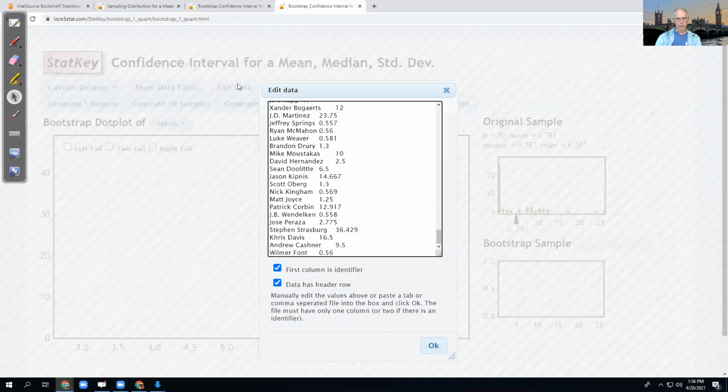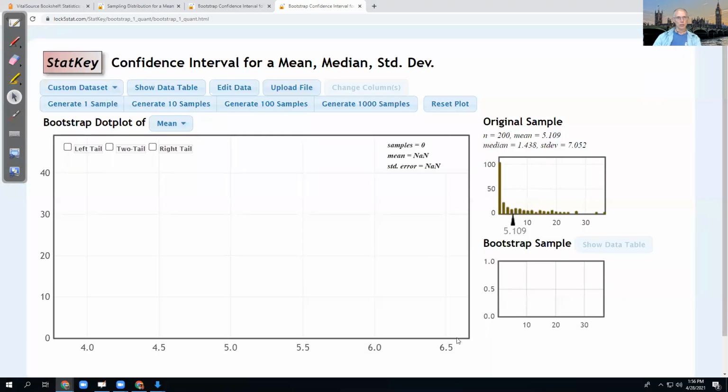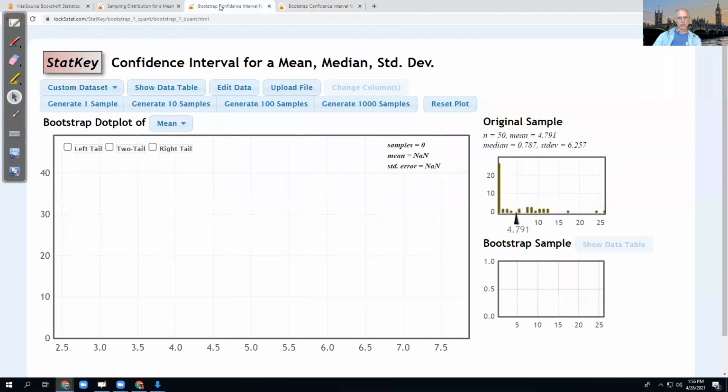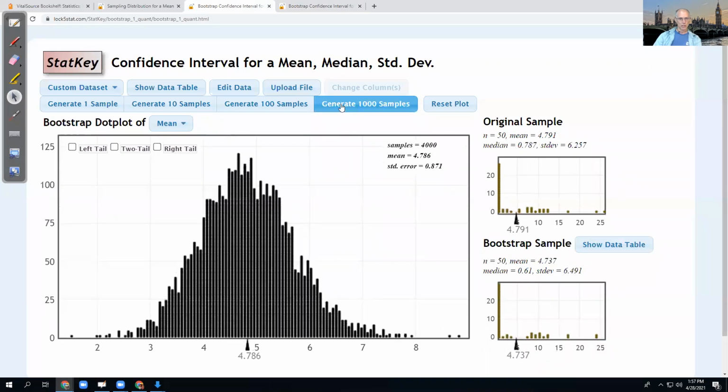New ones in here. And I have an identifier column, but I don't have a header row. Always double check those. So here I have 200 players randomly selected from the original 877 population. Previously, I had 50 players from there. Let's get this one up again. A little different than last time, but similar.